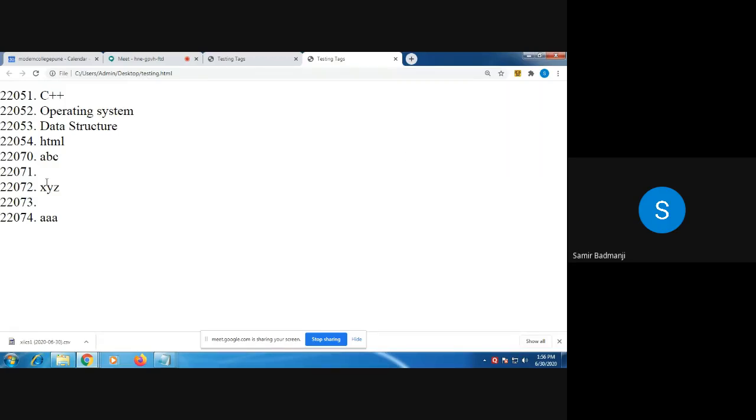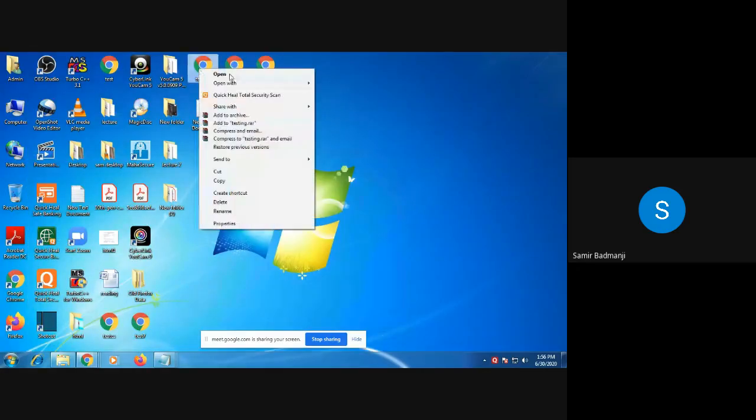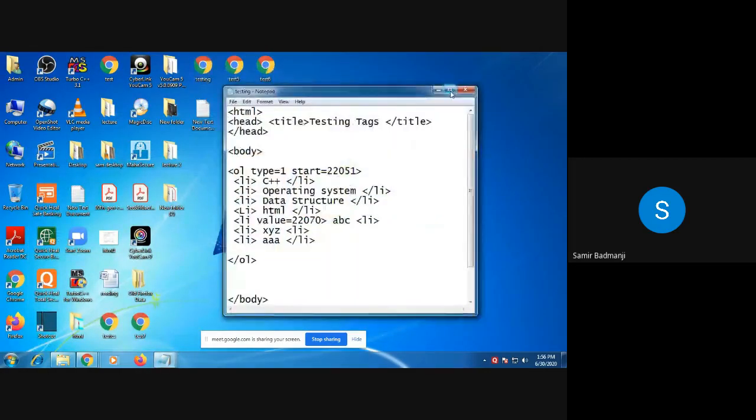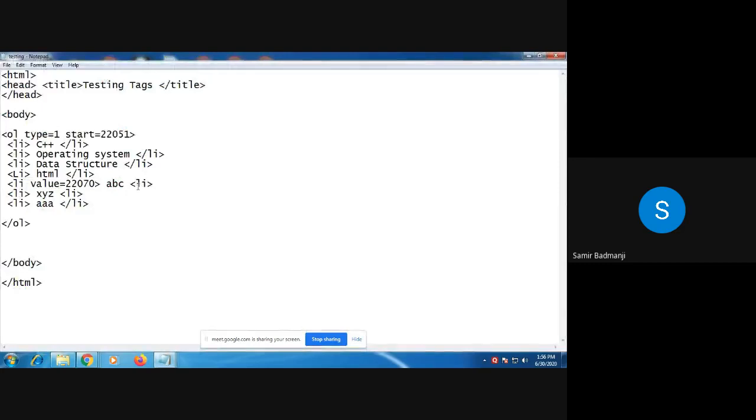Yes. Now actually for 71, 73, I think I have not closed the li tag. I'll just check it again. See here I have not closed the li. I have just written li. So a new item is added. /li I have forgotten to write here.